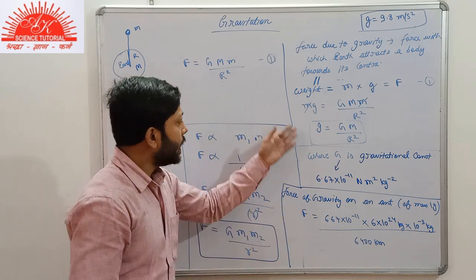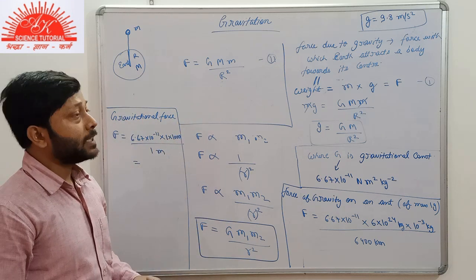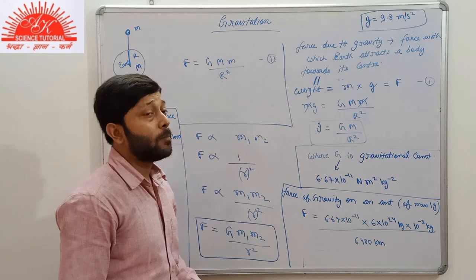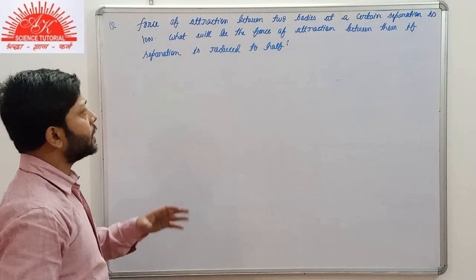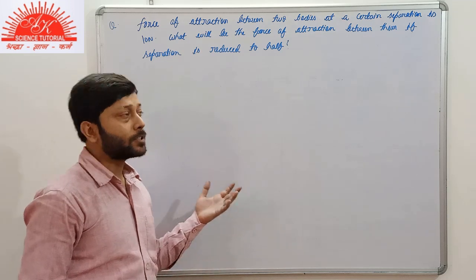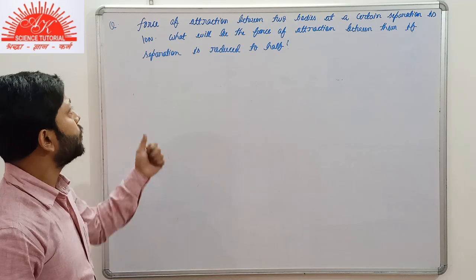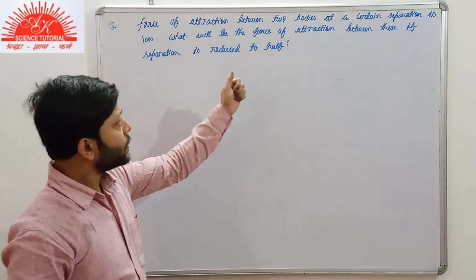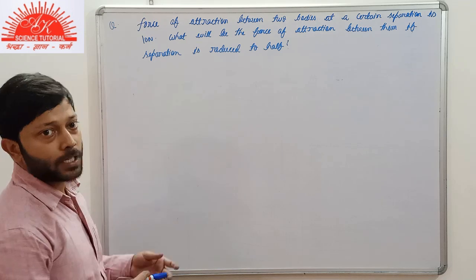Now, as you know about the force due to gravitation, that is the gravitational force, and also the force due to gravity, here we have a simple example related to the last part that we discussed, the universal law of gravitation. I'll read the question for you. Force of attraction between two bodies at a certain separation is 10 Newton.